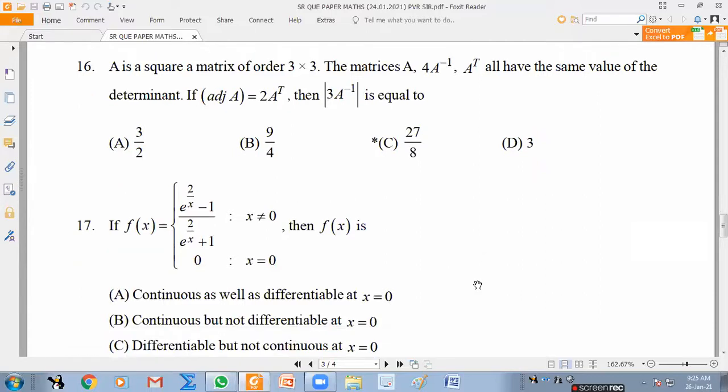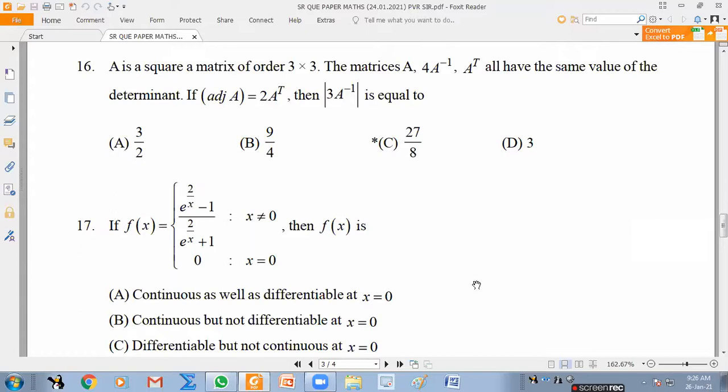Okay, 16 or 17. Anybody need doubt? 16, sir. Which one? 16. 16. Okay.